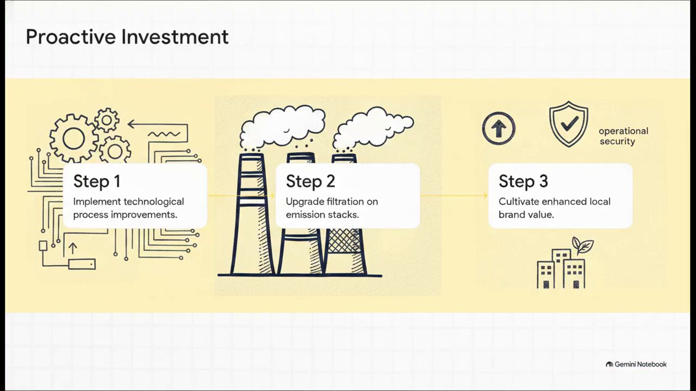How do we actually get from tracking metric tons of dangerous pollutants to solving the problem on the ground? Because financial impacts scale with the magnitude of the release and prevailing regulations, the only way out is proactive investment. Step 1. Implement internal technological process improvements so you generate fewer pollutants to begin with. Step 2. Upgrade stack filtration to catch what is generated. And step 3. Watch your local brand value and operational security rise.